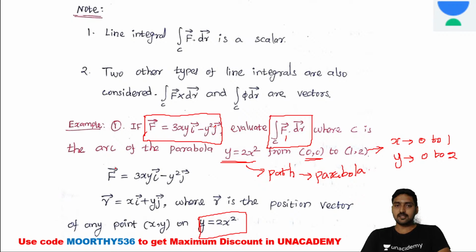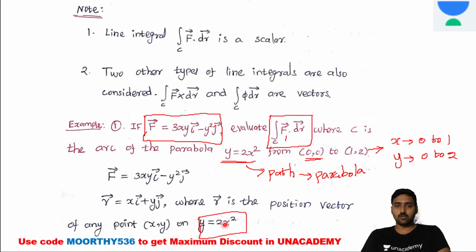The line integral is a single integral, not a double integral. Here, the line integral is a single integral. We can substitute either the x limit or the y limit. So what are we going to do? Either we consider the total function in terms of the x variable, or it may be in terms of the y variable.